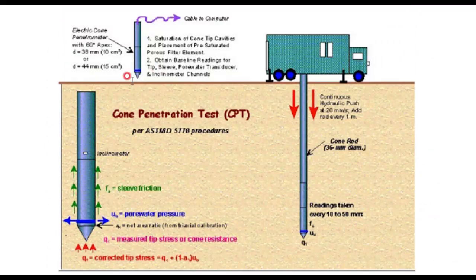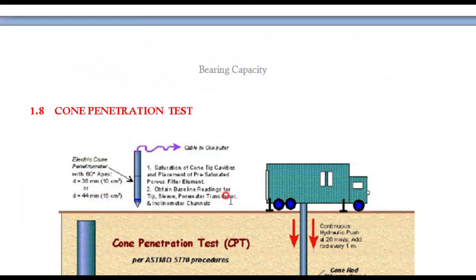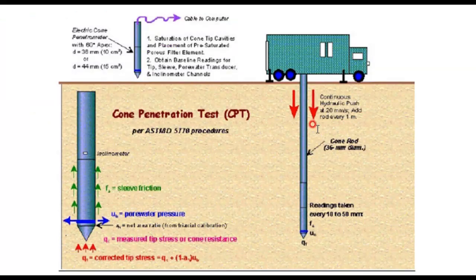Cone penetration test. This is the cone penetration test, which means here we are not giving a number of blows; we are pressing a cone into the ground. There will be one vehicle with every arrangement inside, and below that we will put a rod and apply hydraulic pressure, and using that hydraulic jack we are going to push it. Then the resistance offered to the cone will be recorded and a graph will be drawn. Based on the resistance offered by the cone, we are going to decide the density, bearing capacity and some other properties.